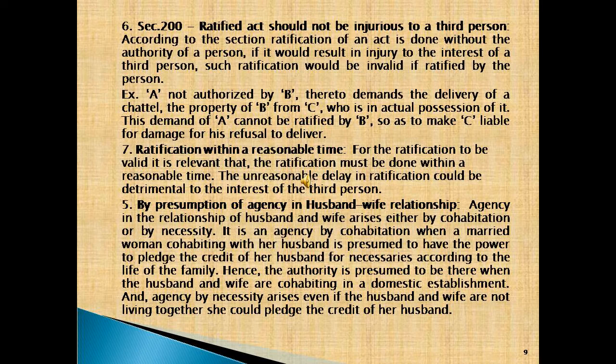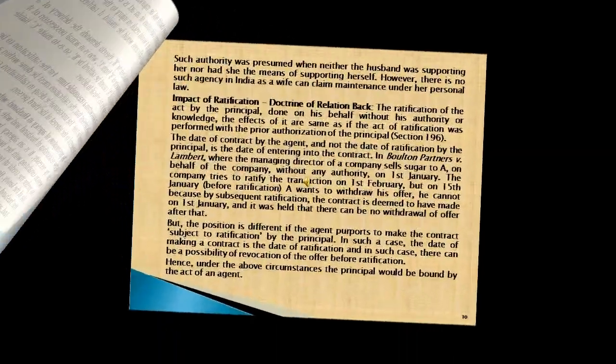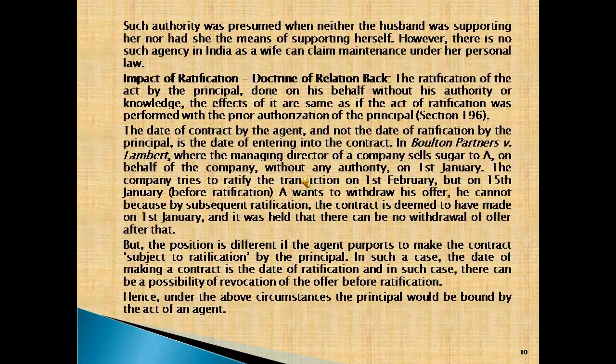Hence, the authority is presumed when the husband and wife are cohabiting in a domestic establishment. Agency by necessity arises even if the husband and wife are not living together; she could pledge the credit of her husband. Such authority was presumed when neither was the husband supporting her nor had she the means of supporting herself. However, there is no such agency in India as a wife can claim maintenance under her personal law.